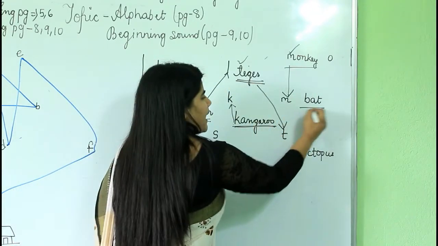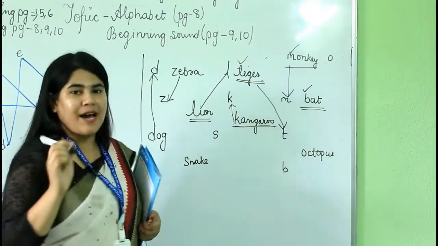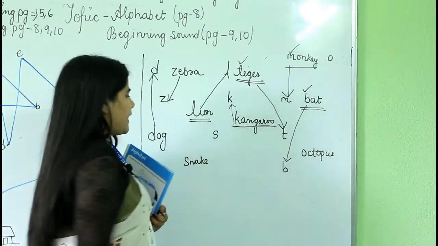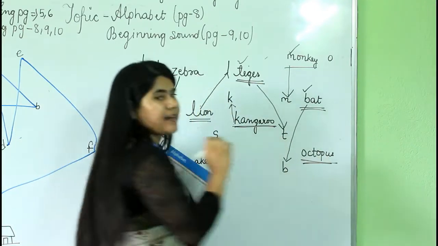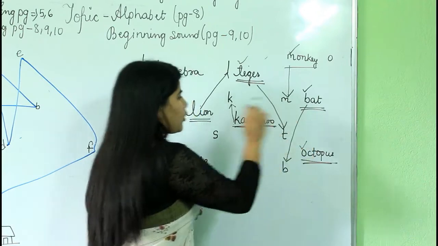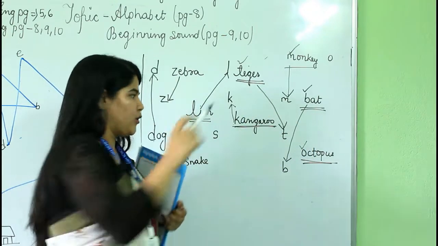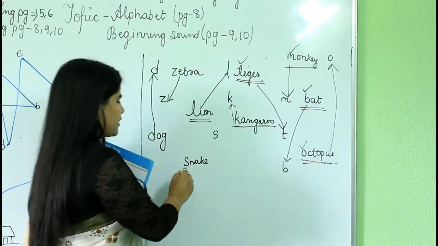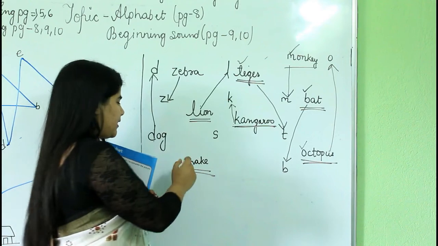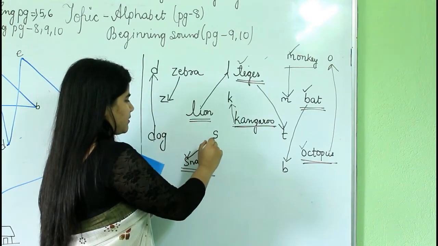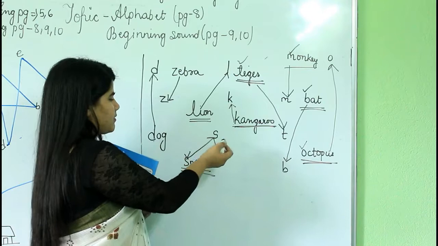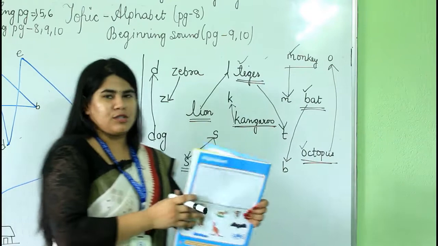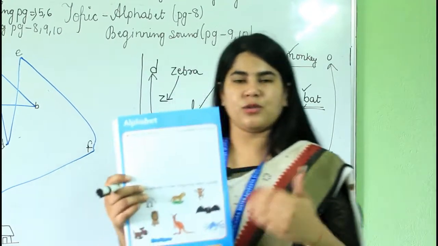The next word is bat and it starts with letter B. Now we have to find letter B. Where is it? It's here, downward. Then the next word is octopus and octopus starts with letter O. We need to find out letter O. So it's here, then match it in this way. Okay. And the last word is snake. Snake starts with letter S. So you will match it in this way over here. S with snake. S for snake. Okay. So I think this was a little bit confusing. You can take the help of your parents to do this work.